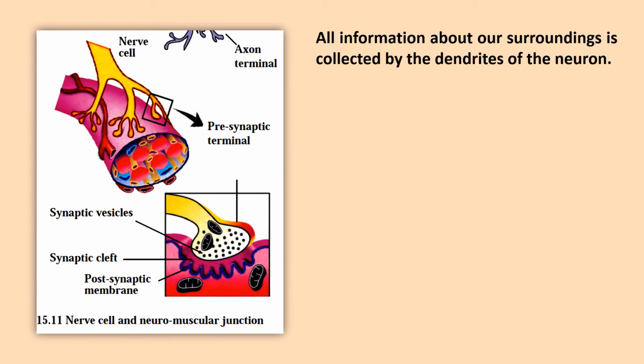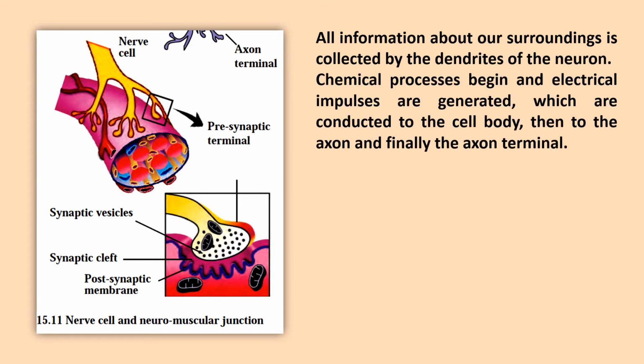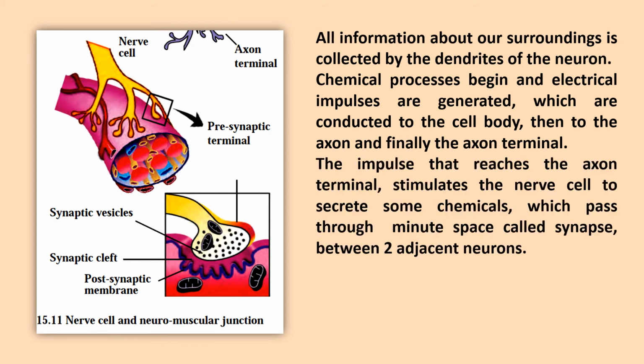Okay. Now, all information about our surroundings is collected by the finger-like dendrites of the neuron. Then chemical processes begin and electrical impulses are generated, which are conducted to the cell body, the axon, and then finally the axon terminal. Okay. Now, the impulse reaches the axon terminal, these little rounded finger-like structures.